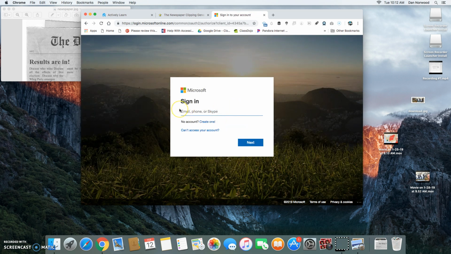From this point, you log in. In my case, it'll be Daniel Norwood at richmond.k12.nc.us. I'm not going to go any further on this screen so you don't see my password. But whenever you have that, you're going to attach your file, and you'll be good to go.